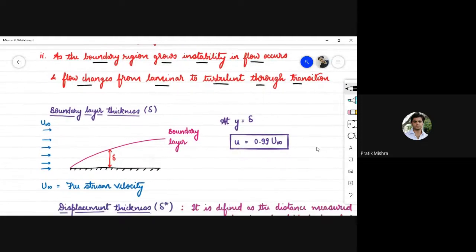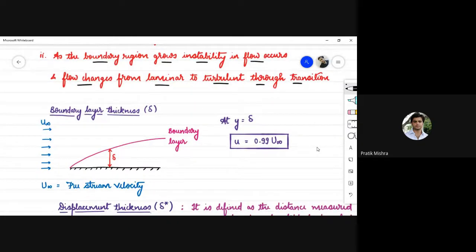First thickness is known as the boundary layer thickness. Means at any distance x from the leading edge, what is the thickness of the boundary layer? Actual thickness means the distance from this solid surface at which the velocity of flowing fluid approximately equals to the 0.99 times of u infinity.